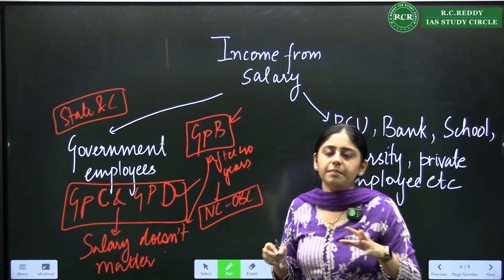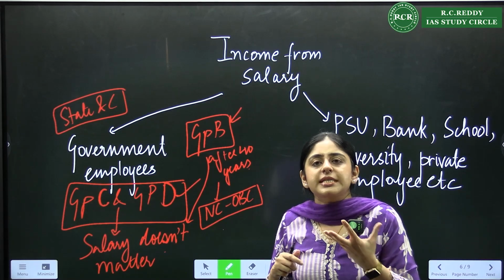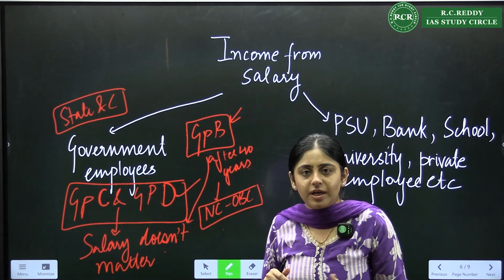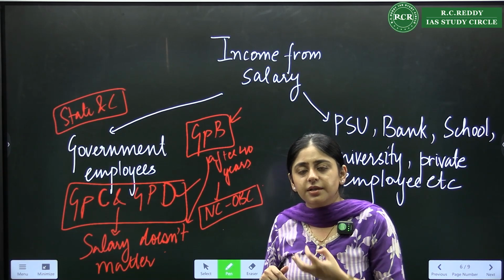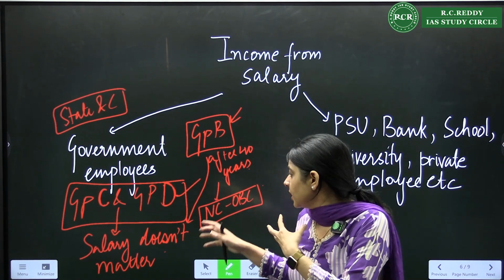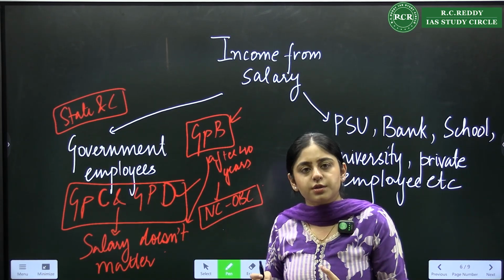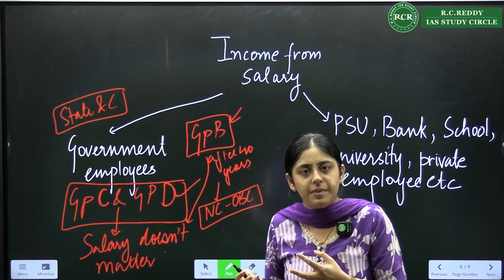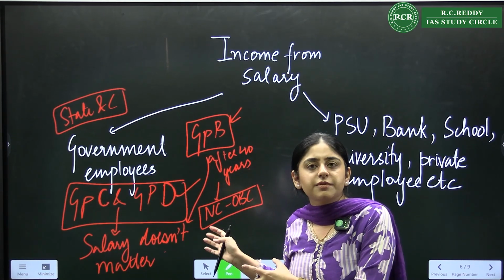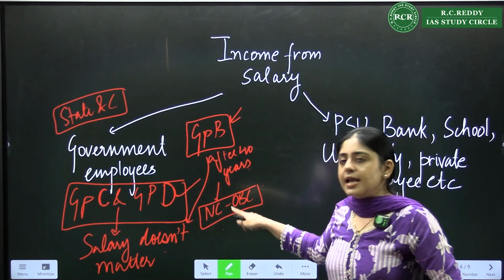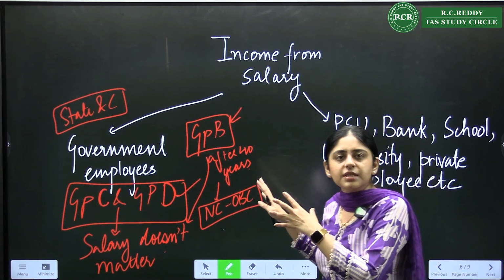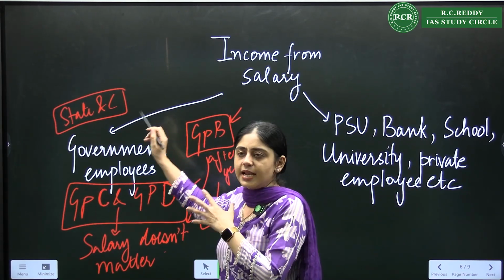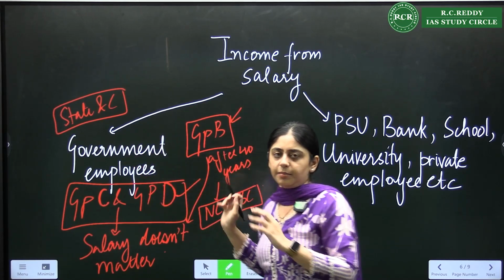Why is salary not mattering? Because it's about the status of a group C employee, a clerk, administrative staff, or group D job. The status is low, right? It's not like a group A job where the status is high, or you're an MP or MLA. That is why your reservation is being given and your salary doesn't matter here. So this thing you should know. It is for both central and state employees.